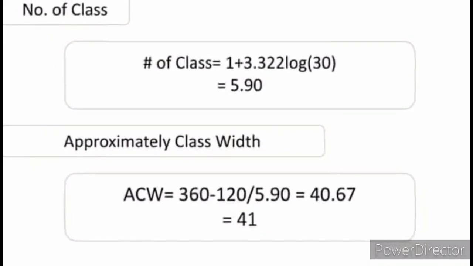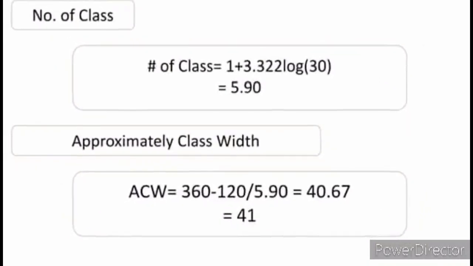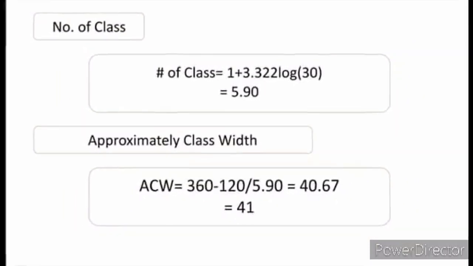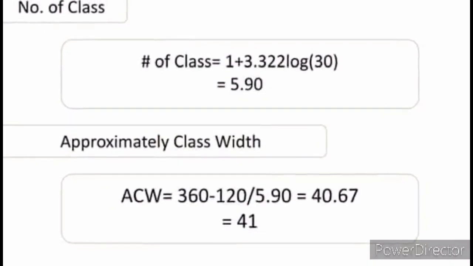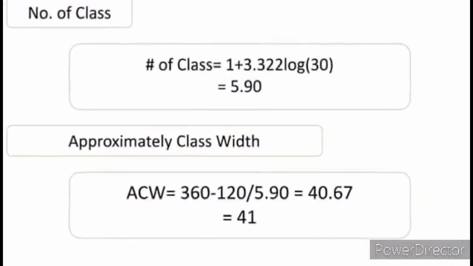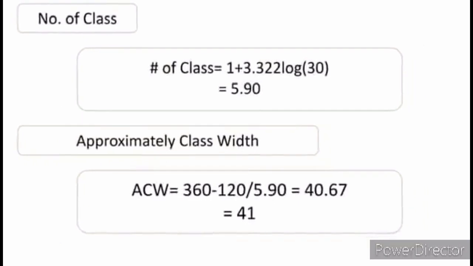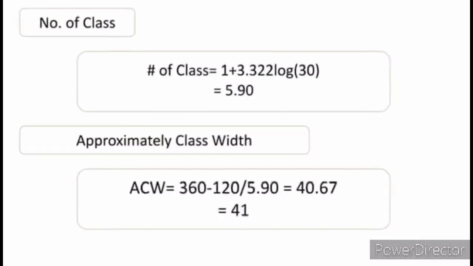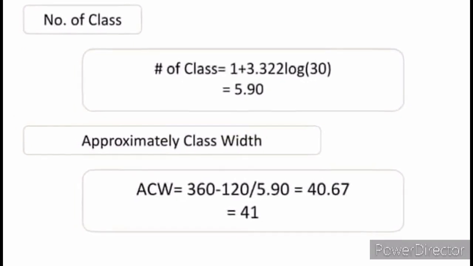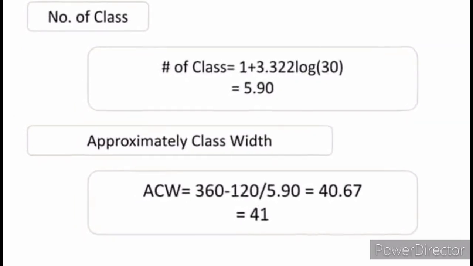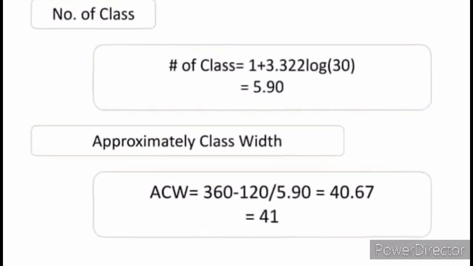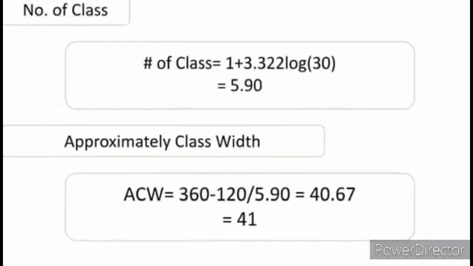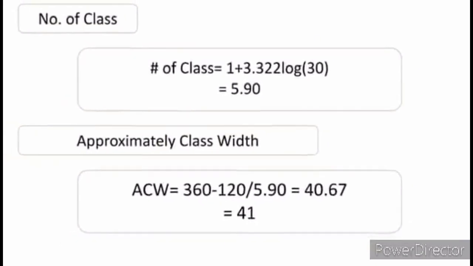Now, in our equation, ACW is equal to 360, since 360 is the highest price, minus 120, which is the lowest price, over 5.90, the number of classes we already got. The answer is 40.67. So the approximate class width is 41, since the nearest odd number to our ACW is 41.